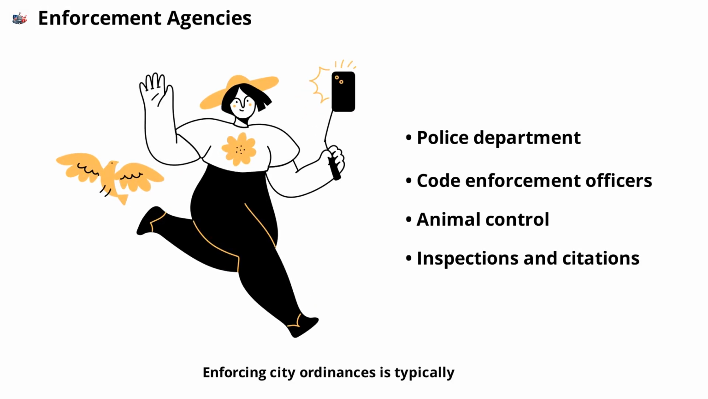Enforcing city ordinances is typically the responsibility of local agencies, such as the police department, code enforcement officers, or animal control. These officials investigate complaints, conduct inspections, and issue citations when necessary. Their goal is to ensure compliance and address violations in a fair and consistent manner. By working together, these agencies help keep the community safe and orderly.